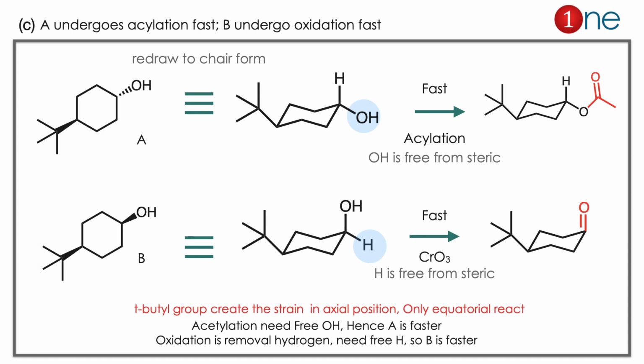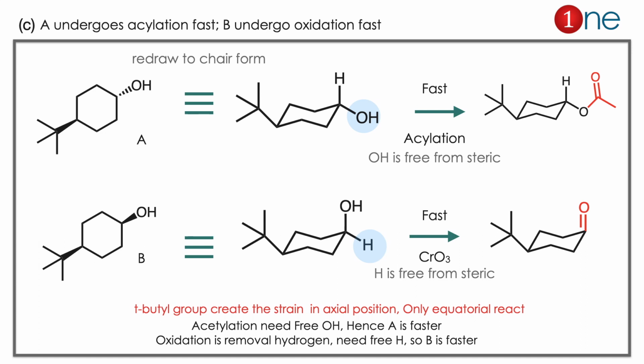Here acylation happens on OH because it needs to create O minus. In the second structure, oxidation happens on hydrogen because removal of hydrogen is called oxidation here. So the first step needs OH free, the second step needs H free. Definitely A goes faster in acylation, B goes faster in oxidation.